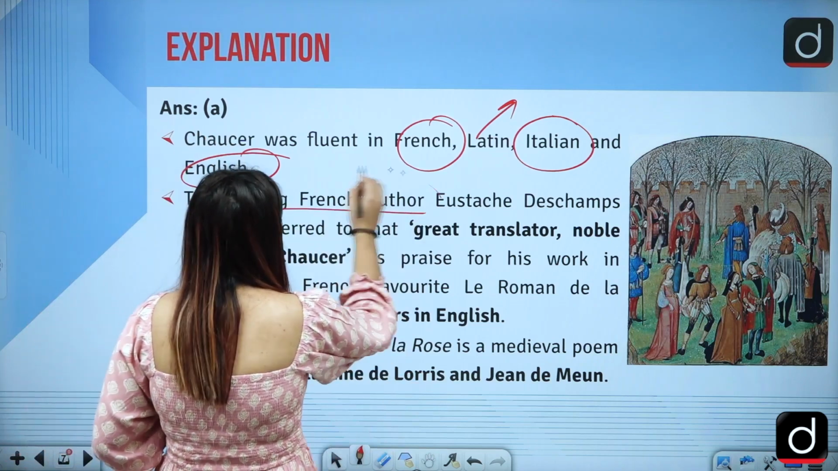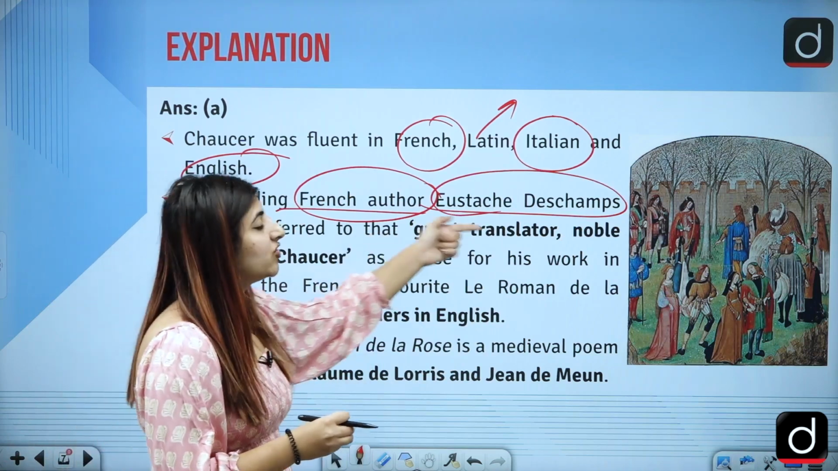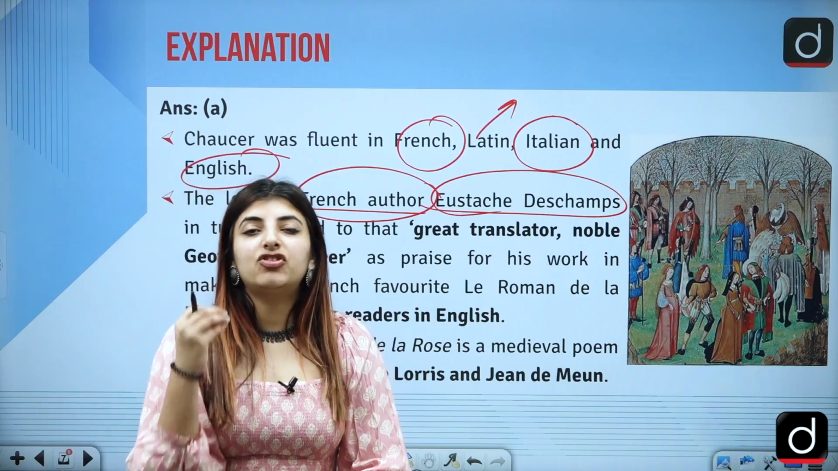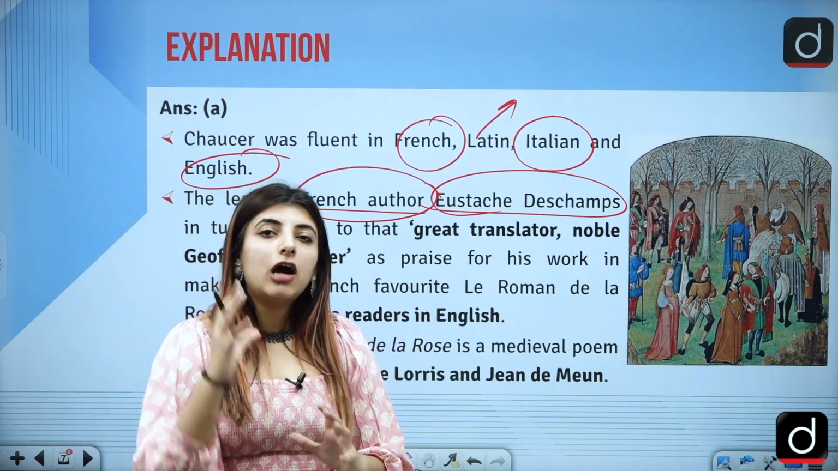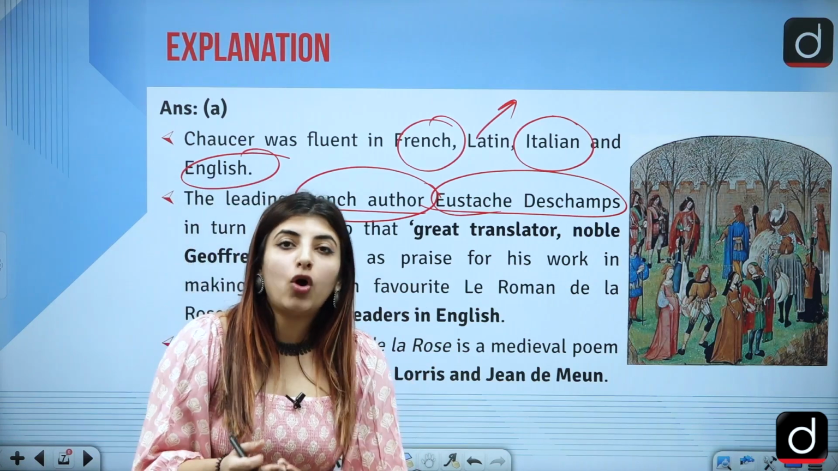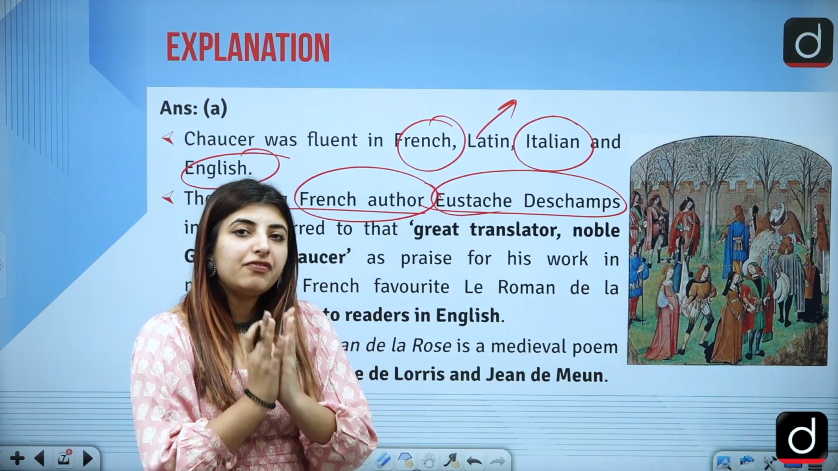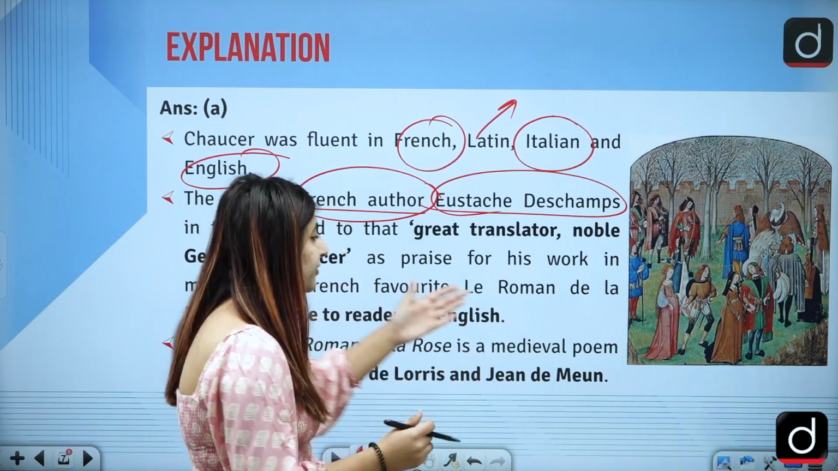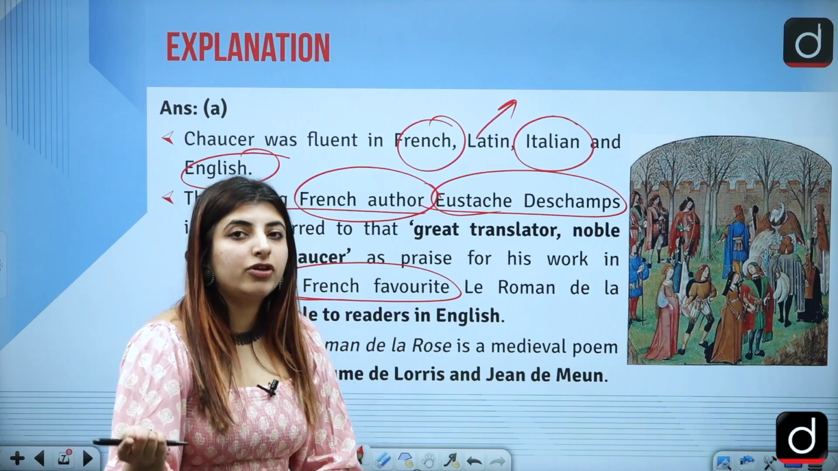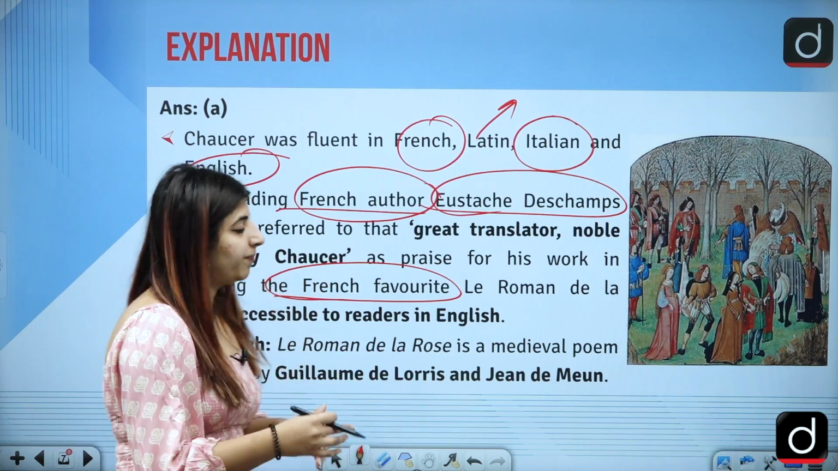So the French author Eustache Deschamps was the one who called Chaucer the great translator, noble Chaucer. Why does he say that? Because of how Chaucer, through his translation, tried to bring forth for the audience something which was written in French. A very favorite romance of French literature has been brought to English audiences through the translation of Chaucer's work, correct?